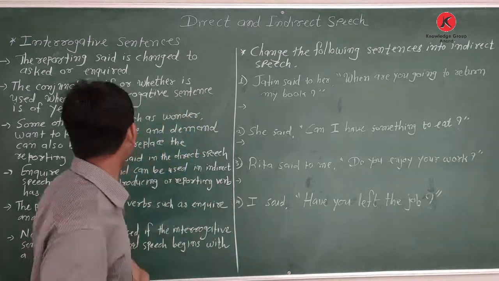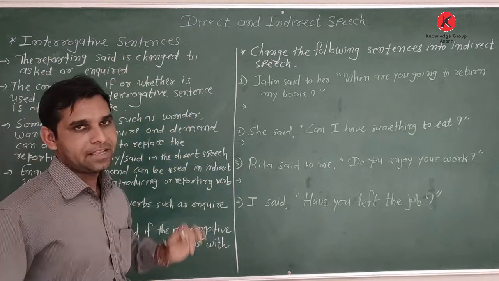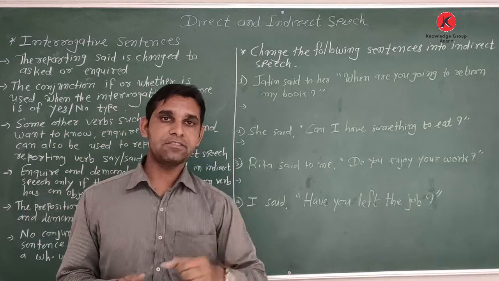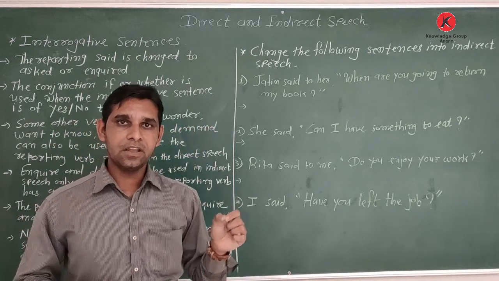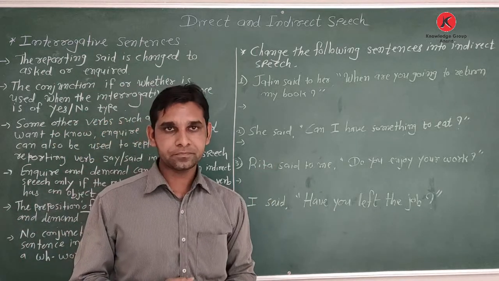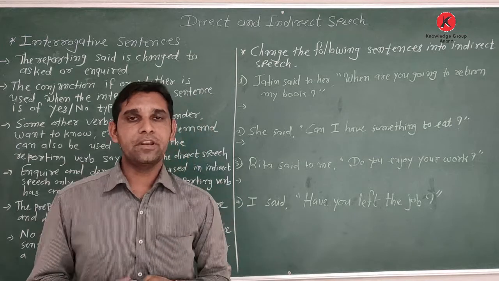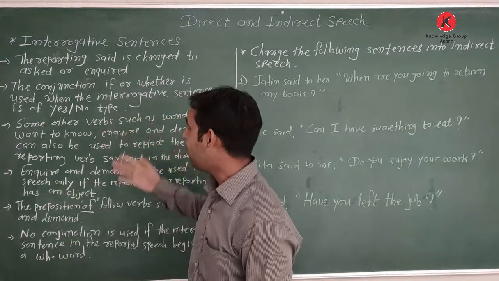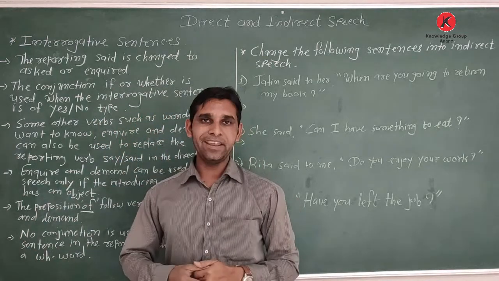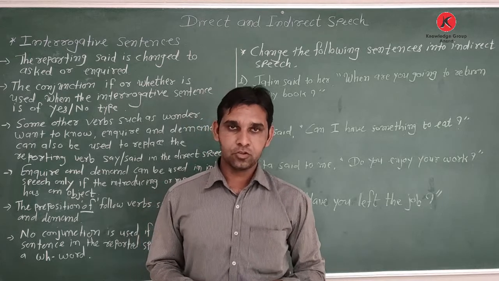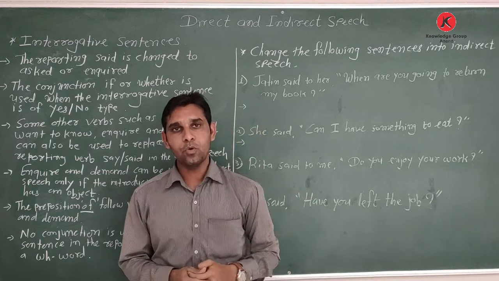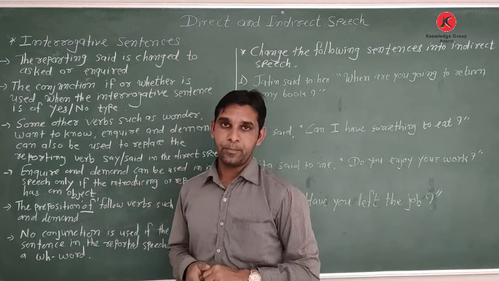The type name is interrogative sentences. An interrogative sentence at the end has the symbol of the question mark. So what do we do in interrogative sentences? Let's see. I have already written on the board about the interrogative sentences. First I am going to discuss the reporting verb.